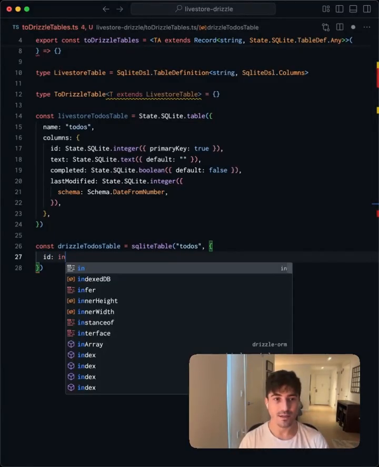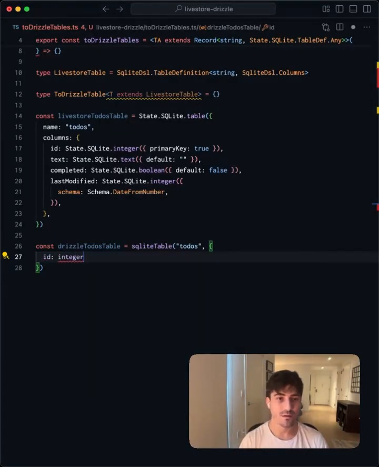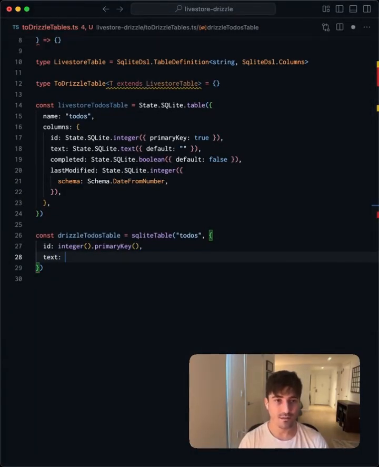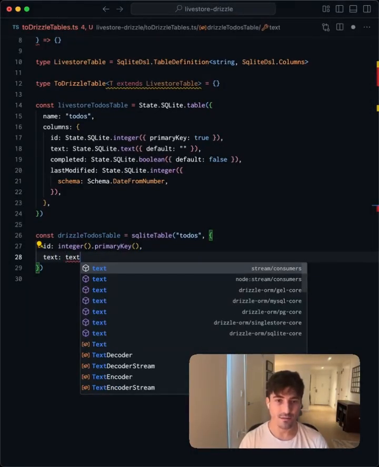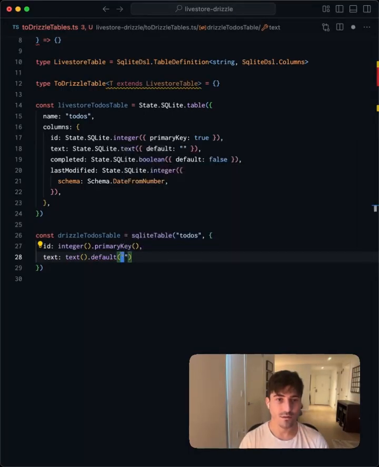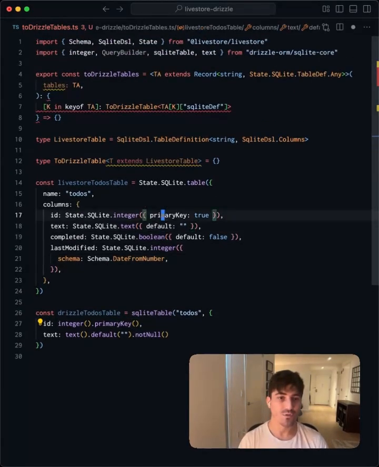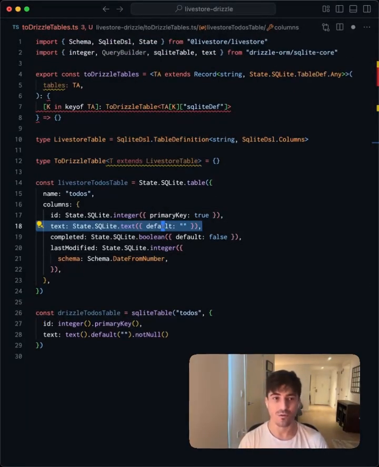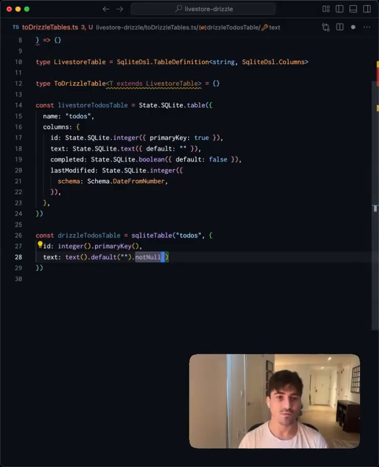ID is an integer, dot primaryKey. Text is text, dot default, dot notNull. So this is one interesting distinction. In LiveStore, this is not null by default, whereas when using Drizzle, we have to explicitly specify not null.